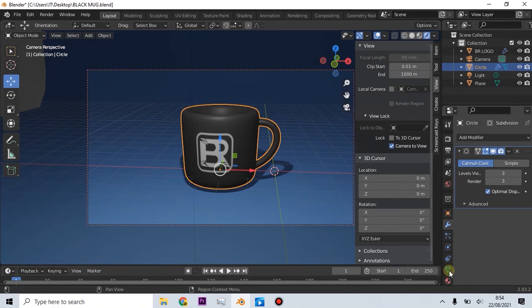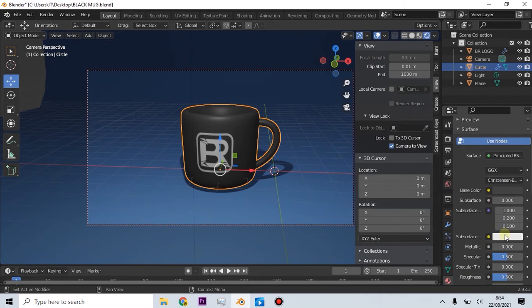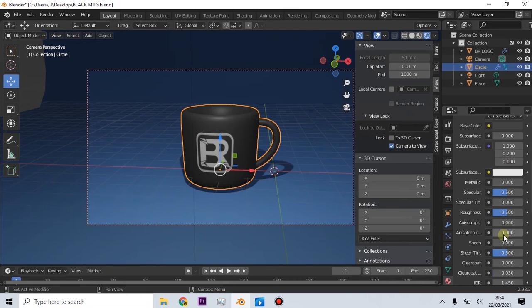Activate the cup. Then go to Material. I want to make it look metallic by setting Metallic, Specular and Roughness. And you can do what you like. Now I think it's all done.